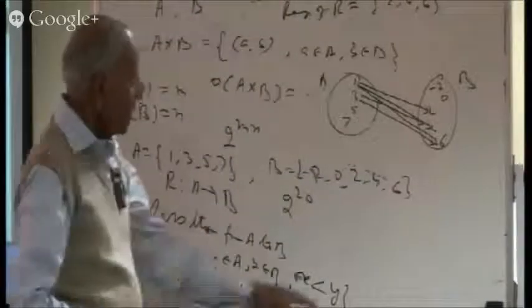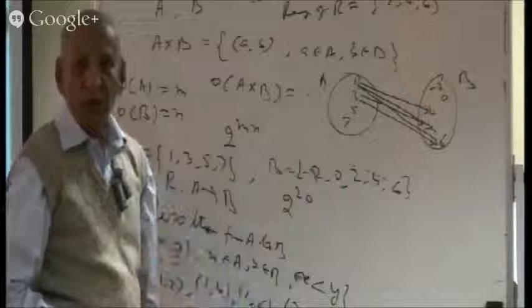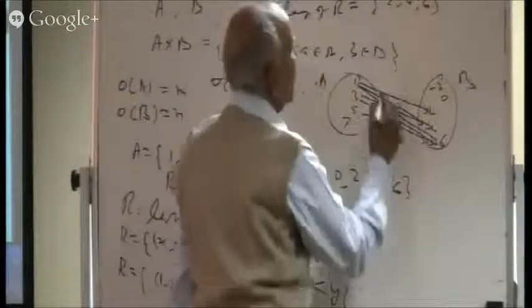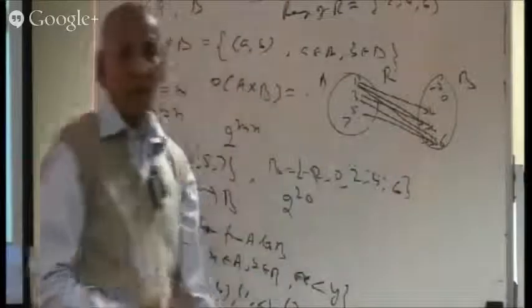Then here the next element comes, 5. 5 is connected with 6. So 5 is connected with 6. So here is your relation. I have marked that relation with the help of arrow diagrams. That gives you the relation.